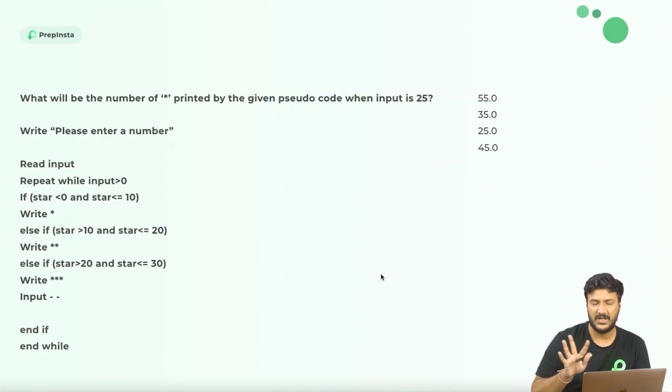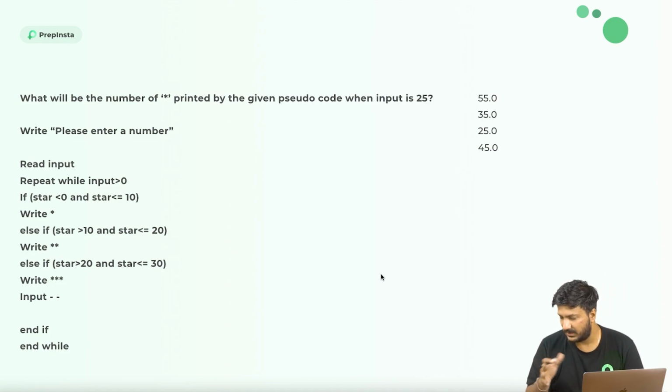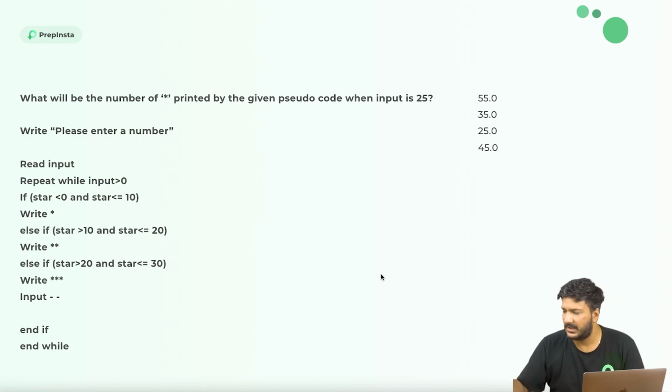At least one language out of Java and Python. So let's go ahead. Basically, this is the particular question. Now, this question is correct this time. I want you to solve it on your own and pause the video. And then if you don't understand it, I'll help you with that.